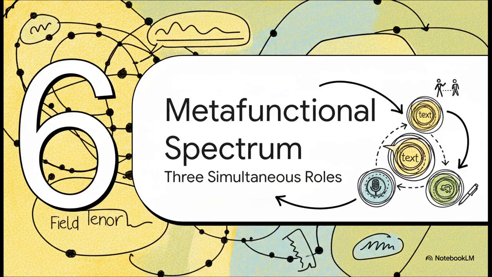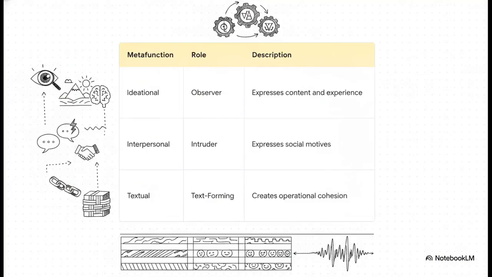And that brings us to our final section, Section 6, the tripartite metafunctional spectrum. Okay, here is where SFL truly sets itself apart as a model. Those 3 situational variables we just mentioned, field, tenor, and mode, they don't just float around the text abstractly. They directly map onto the internal wiring of the language itself through what we call the metafunctional spectrum. Language is literally doing 3 things simultaneously.